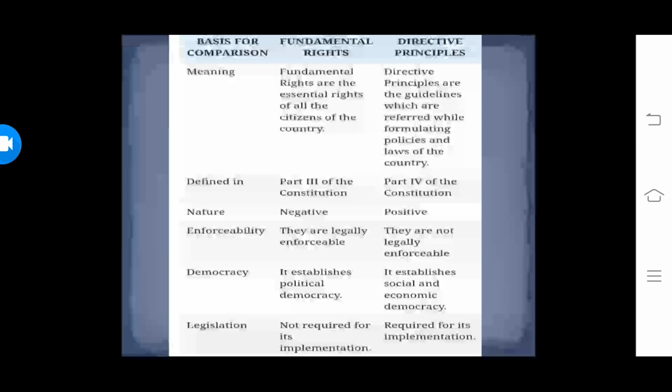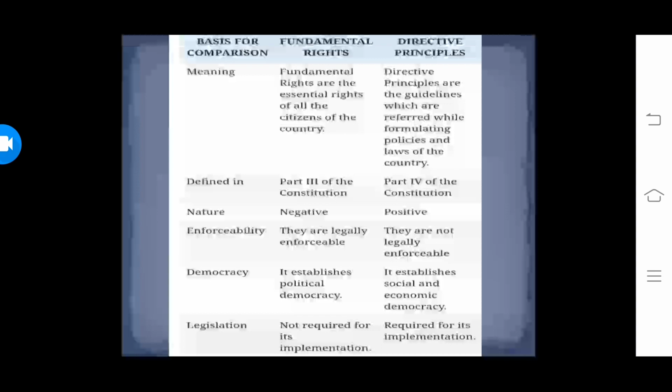That means your political rights, the right to vote and the right to get elected. Whereas the directive principles of state policy aim at socio-economic democracy in the country. Social means that no discrimination should be made on the grounds of caste, color, creed, religion, sex, or place of birth. Economic means equal opportunities should be provided to all so that each person of the country is able to fulfill their basic needs.